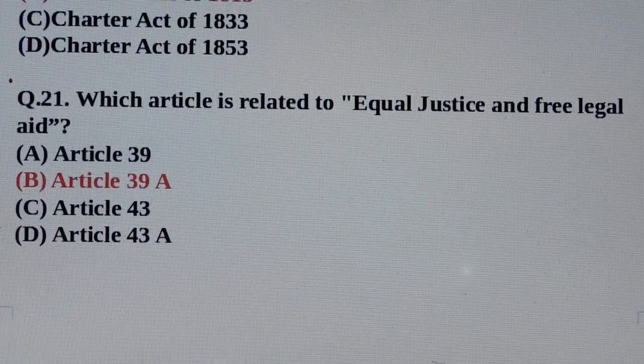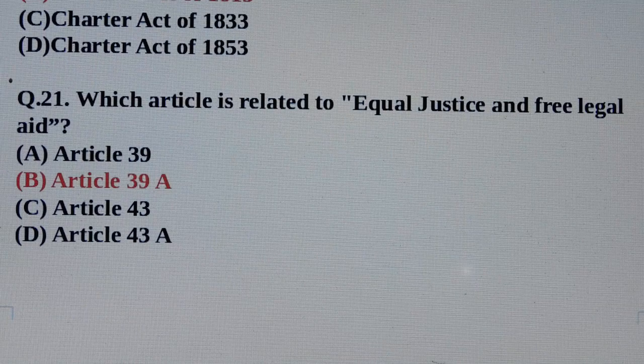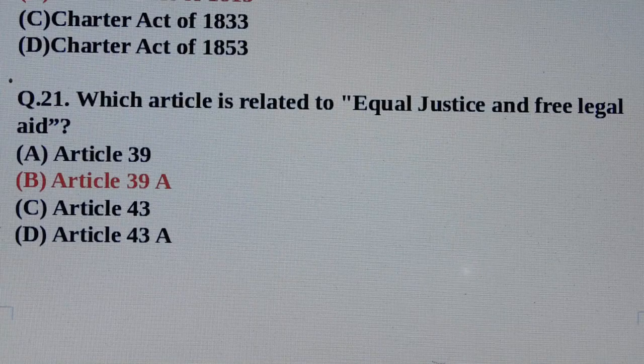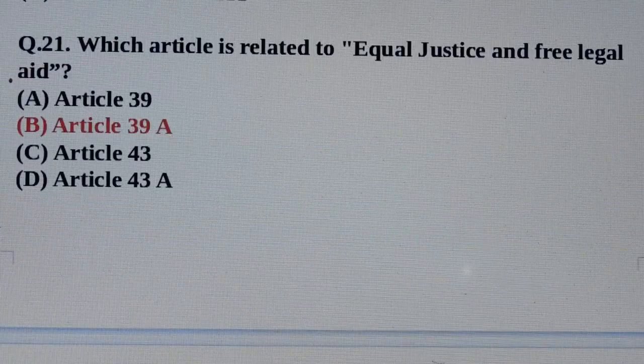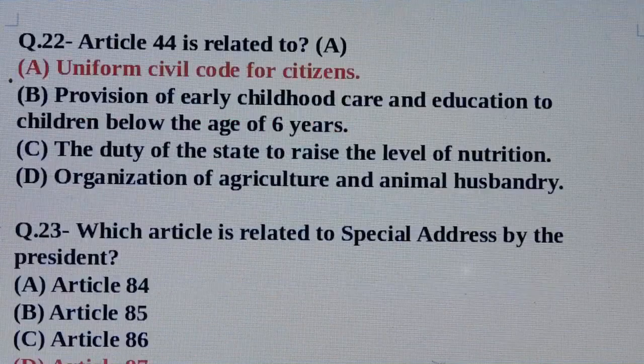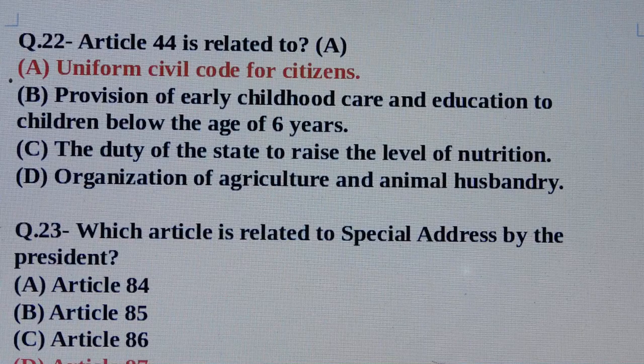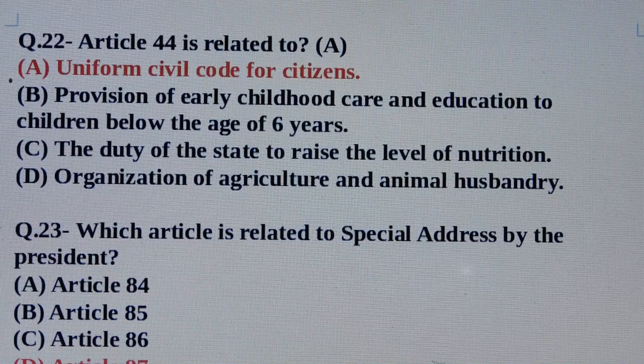Question number 21. Which article is related to equal justice and free legal aid? Answer is option number B, Article 39A, Equal Justice and Free Legal Aid. Question number 22. Article 44 is related to. Answer is option number A, Uniform Civil Code for Citizens.